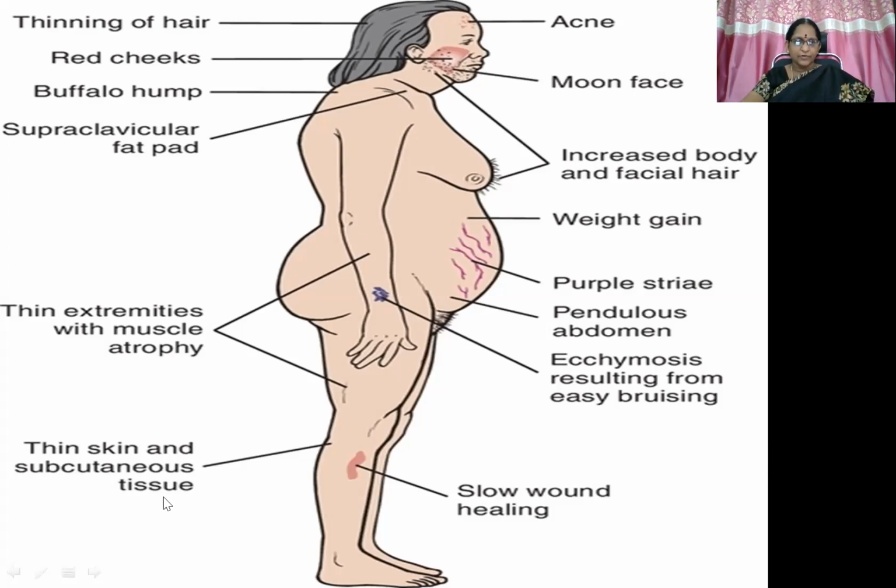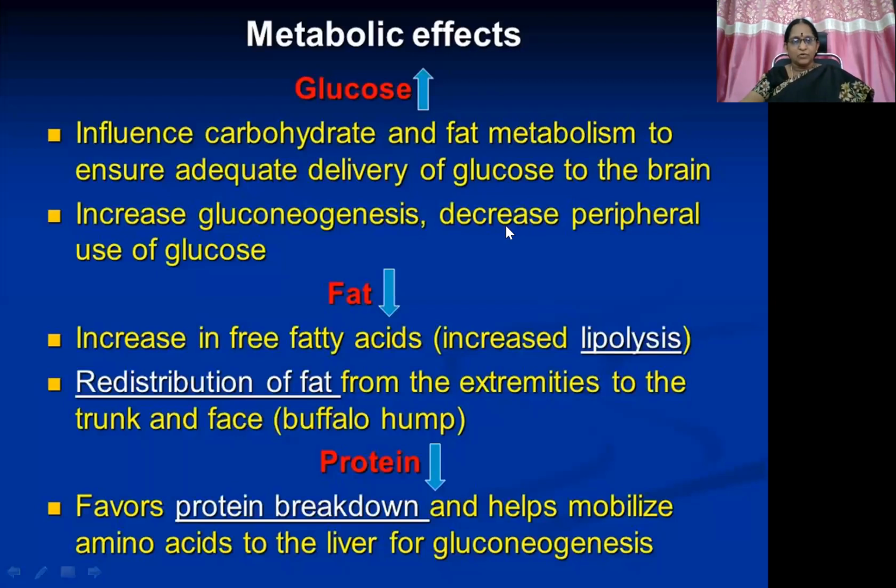Then skin and subcutaneous tissue will become thin, and there is also slow bone healing. On the whole, it is going to influence carbohydrate and fat metabolism to ensure adequate delivery of glucose to the brain in times of stress, and increase gluconeogenesis and decrease peripheral use of glucose. On fat metabolism, the lipolytic action is due to permissive action.